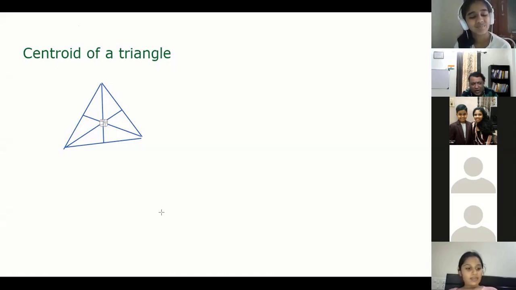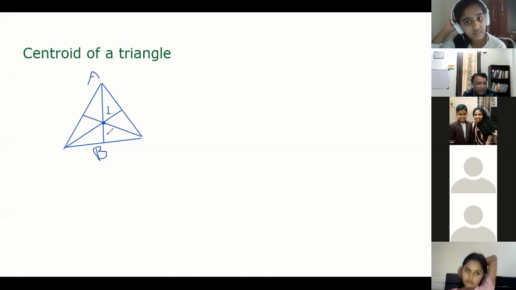So what is the property of centroid? Anybody? What is the main property of centroid? Sir, 2:1. So which part is 2? The bigger part is 2, obviously, starting from the vertices. Correct. So this is 2 and this is 1. Till now, everybody is clear.